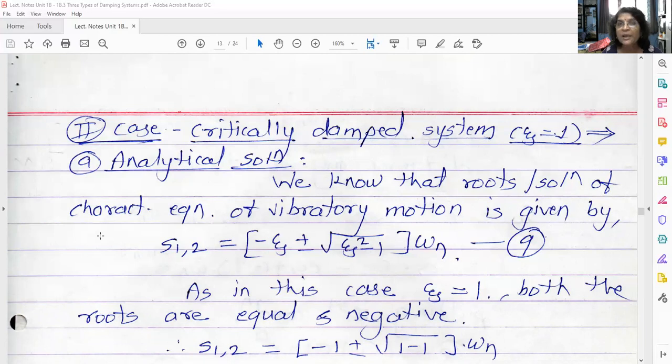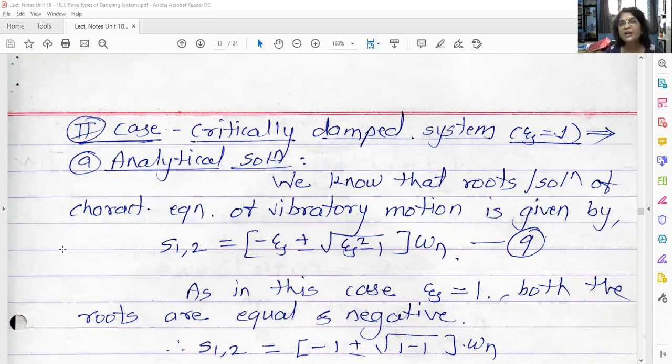Means whatever the damping is required by that particular vibratory system, we are providing exactly the same damping, that much damping only which was needed by that system. That means zeta is equal to 1. So damping was not over damped and not under damped. Exactly the same as what is required by that system, that much damping we are providing.